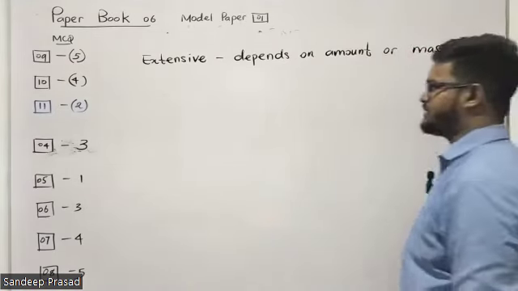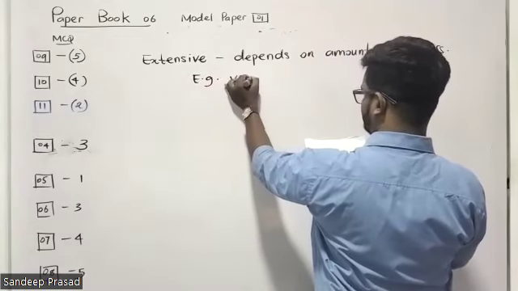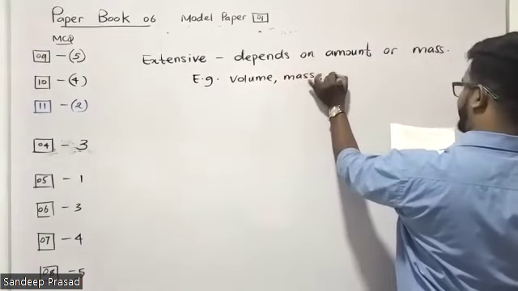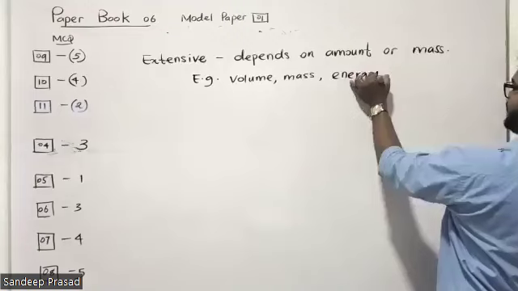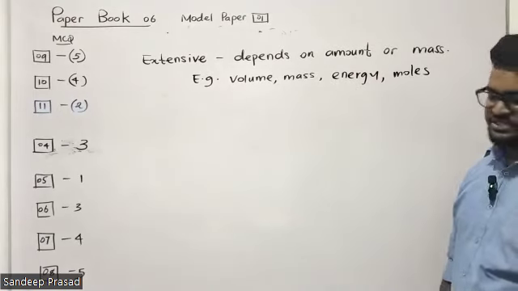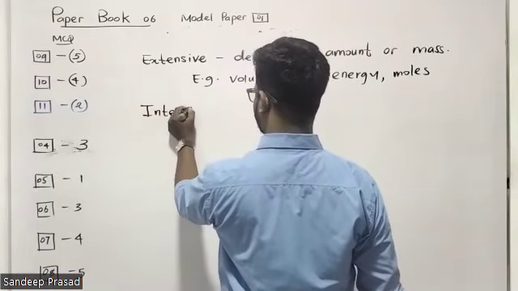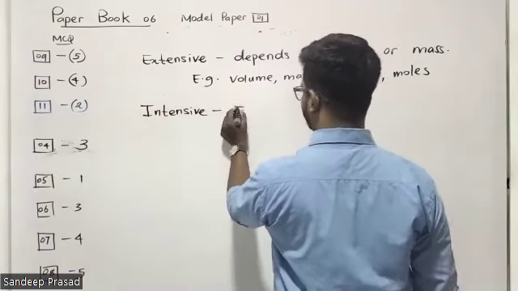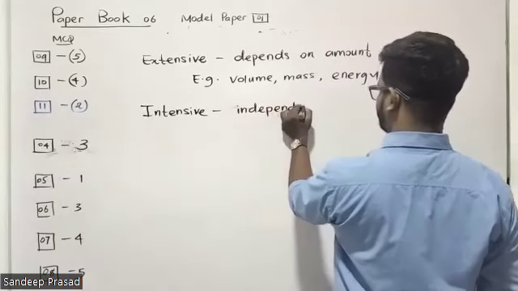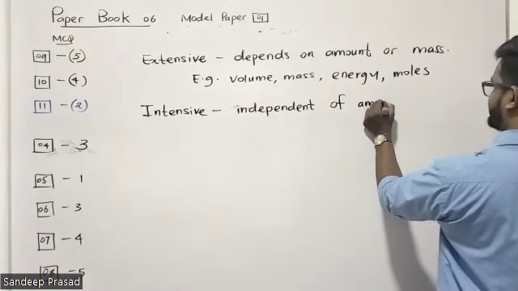What are the examples? Give me some examples for this one. We can say volume, then we can take mass, then energy, number of moles. These are actually depending on the amount of mass. So these are the extensive. Then intensive properties means the opposite of this one. They are independent of the amount of mass.